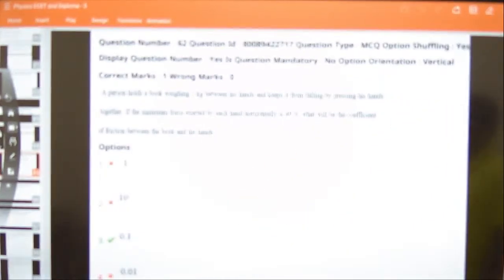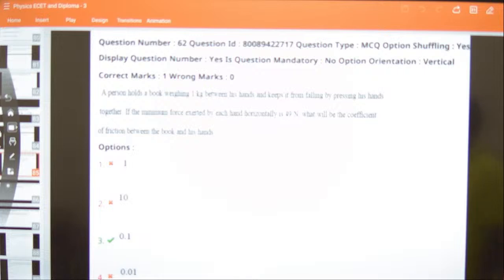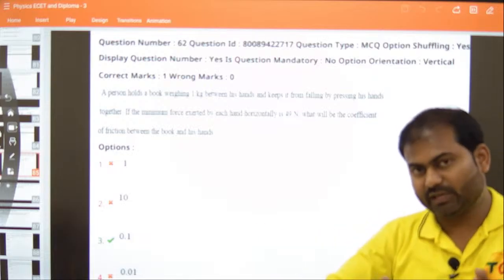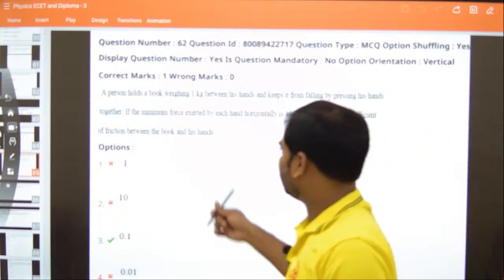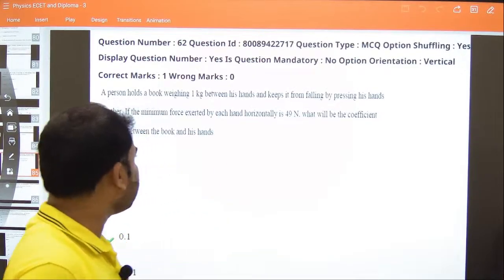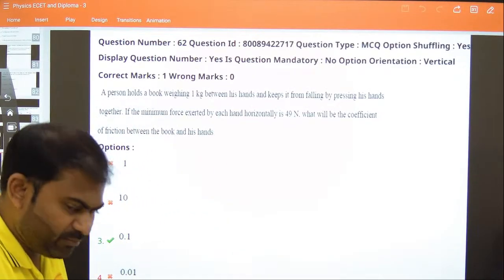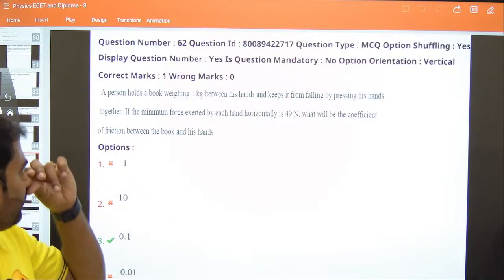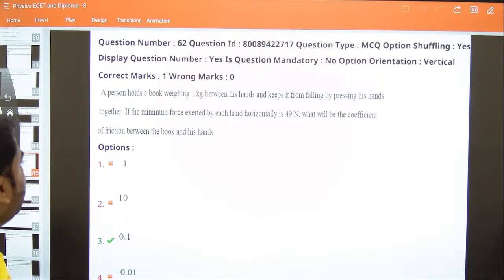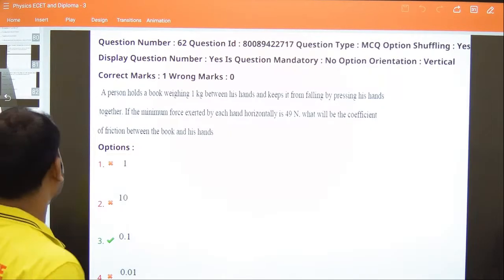Weighing 1 kg between his hands and keeps it from falling by pressing his hands together. If the minimum force exerted by each hand horizontally is 49 Newton, so he is applying a force of 49 Newton, what will be the coefficient of friction between the book and his hand? So the minimum force means the least force at which it won't fall, which is 49 Newton. Based on that we need to get the coefficient of friction between the book and his hands.